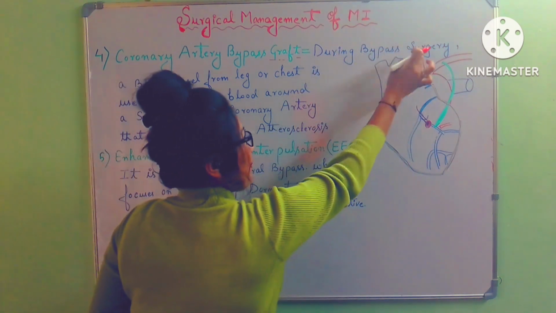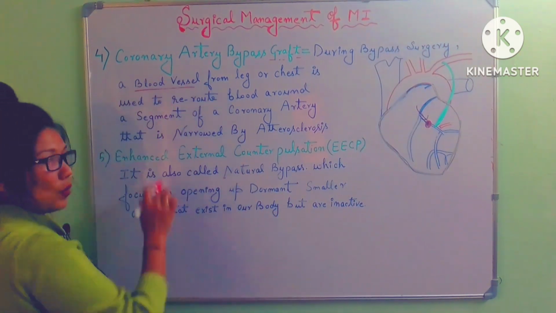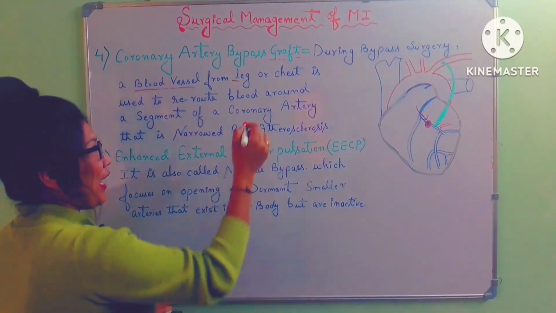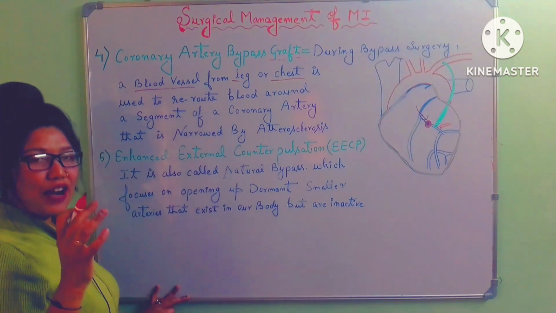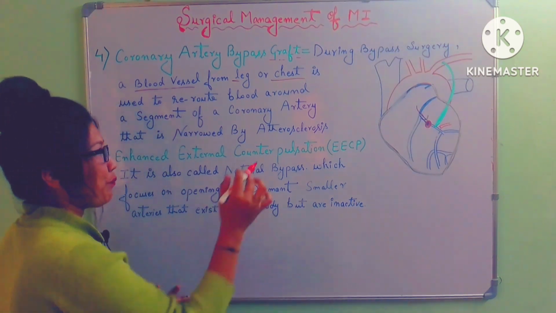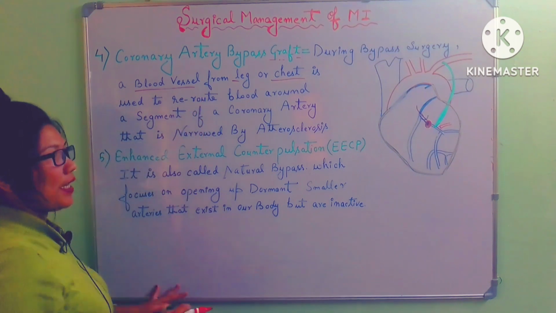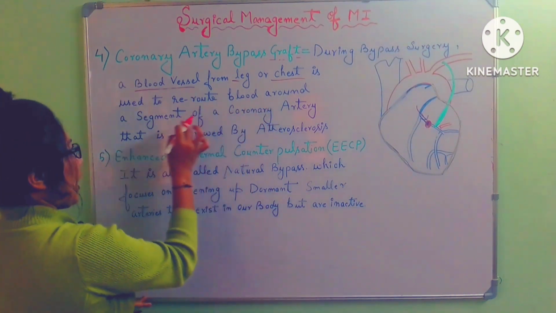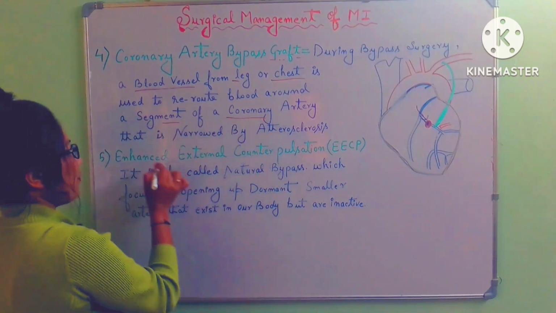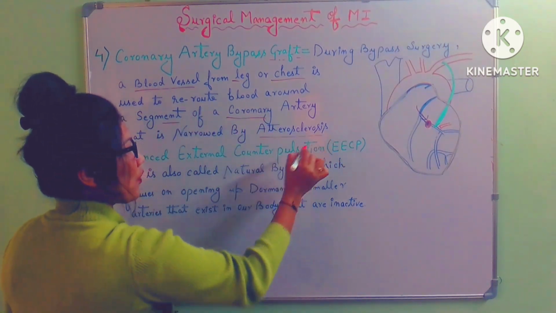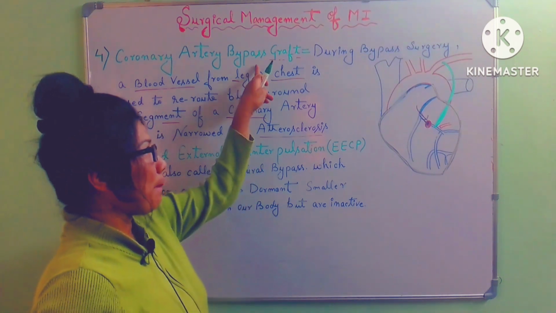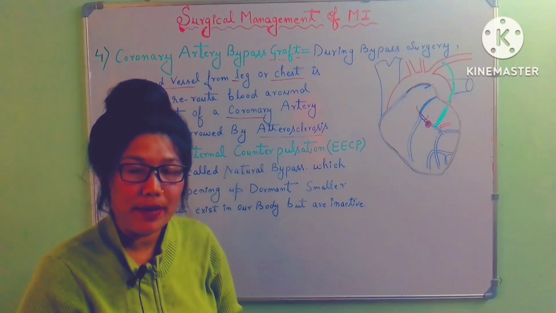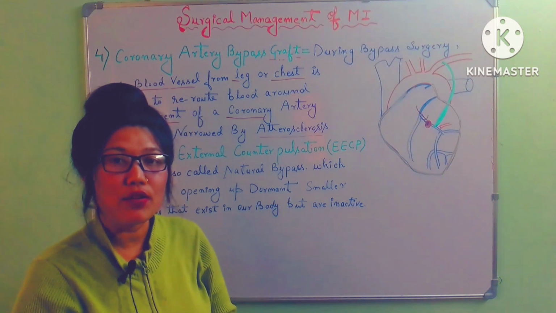So during bypass surgery, a blood vessel is taken from the leg, like the saphenous vein, and from the chest, the mammary arteries like the left and right mammary artery, and used to reroute, because here there is a blockage around a segment of a coronary artery that is narrowed by atherosclerosis. Okay, so mainly CABG surgeries are of two types. One is off pump, meaning when the heart has been stopped.